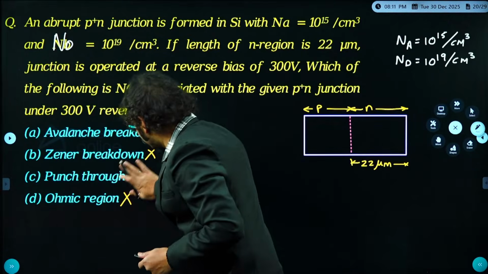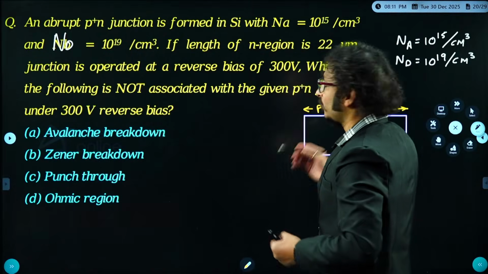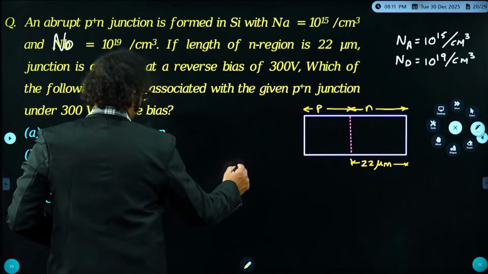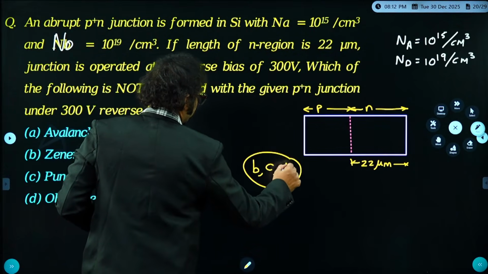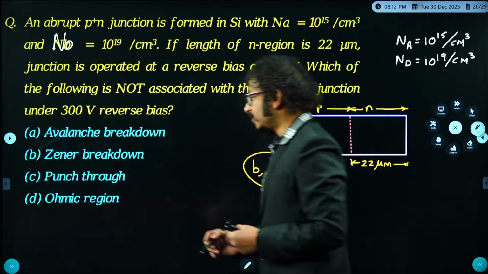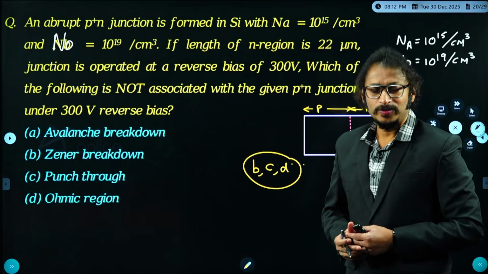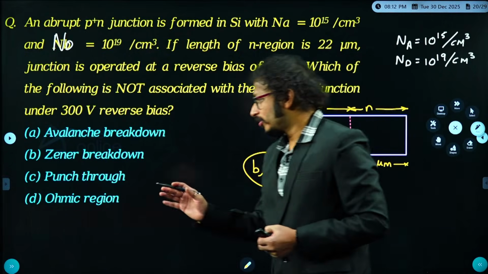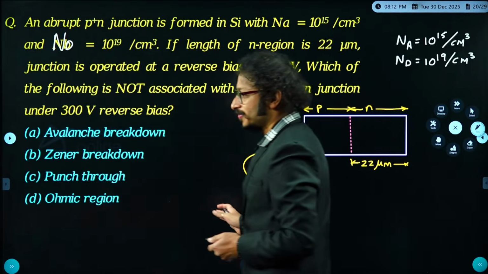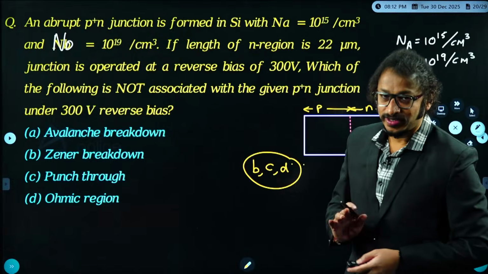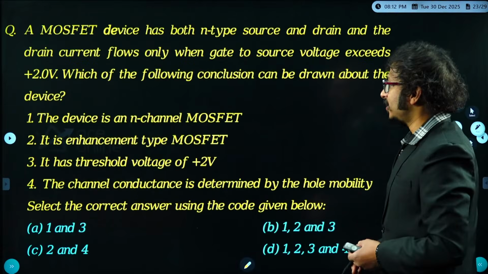Therefore, from the answers perspective, as per the answer, which is not associated with the given P plus N junction, no doubt B is not associated, C is not associated, D is not associated. So B, C, D are apt for the given question. I hope you guys are understanding. Yes, you really are understanding these concepts. Take care of that. Examiners very intelligently frame these types of questions.